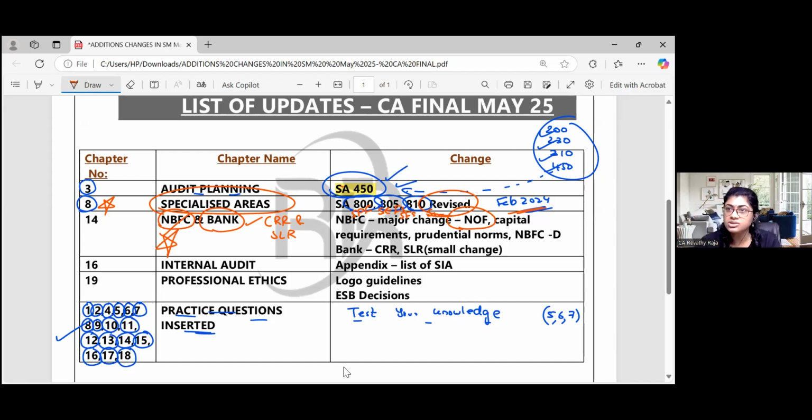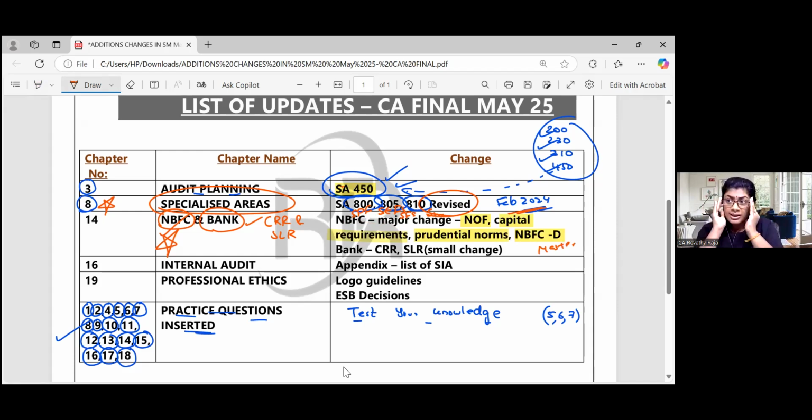They have given transition, etc. Capital requirements, they have changed. Prudential norms. Earlier, NBFC 6 months to be NPA. Now they are aligning with the bank, and NPA is now transitionally made 90 days. Then NBFC deposit directions is a small change. So I think in NBFC, mainly these parts: net owned funds, capital requirements, prudential norms, deposit directions. They have come with new master directions also.